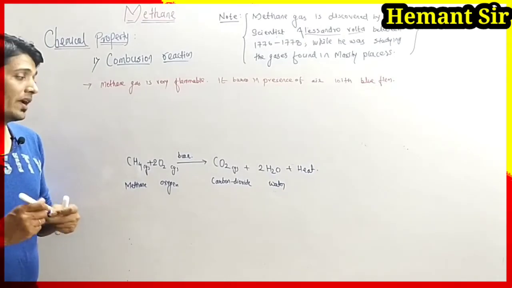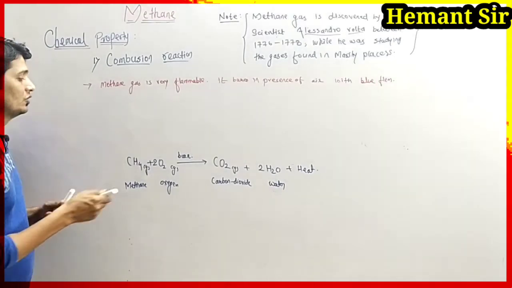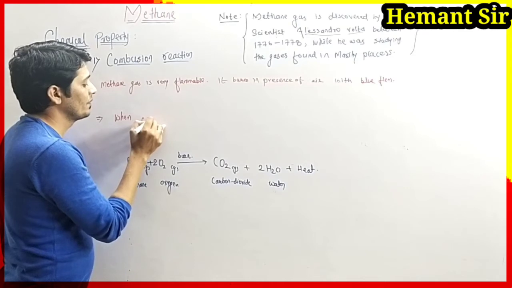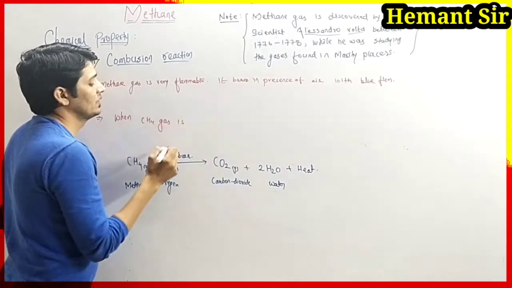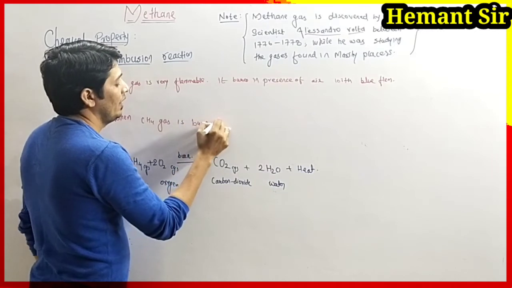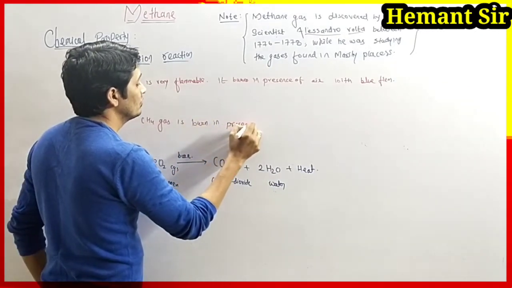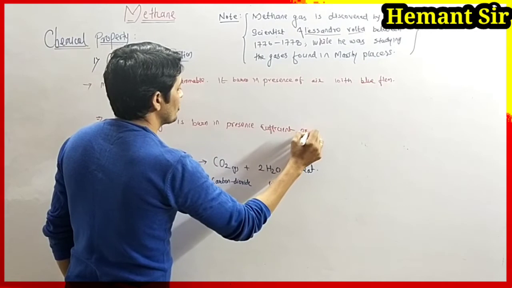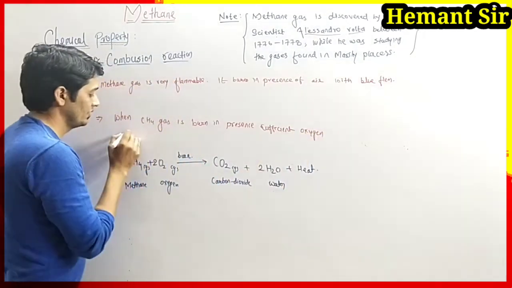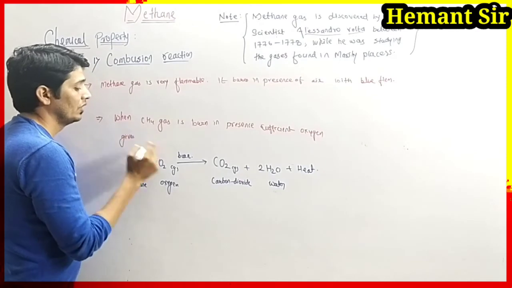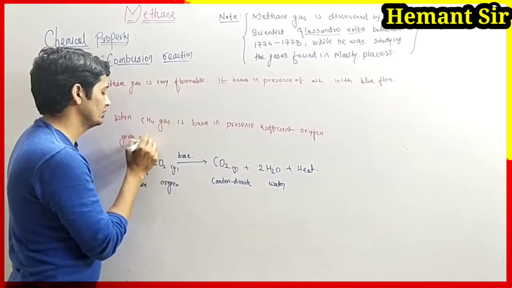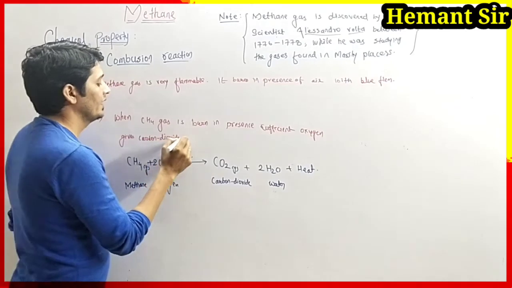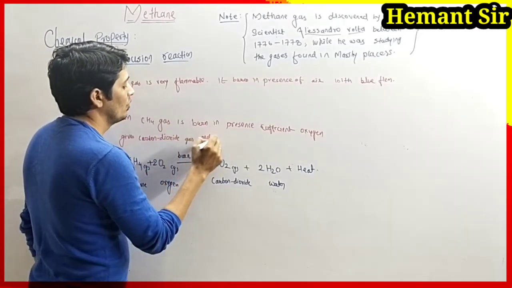Now we have to write the description for the reaction. When methane gas is burned in presence of sufficient oxygen, it gives carbon dioxide gas and water is formed.